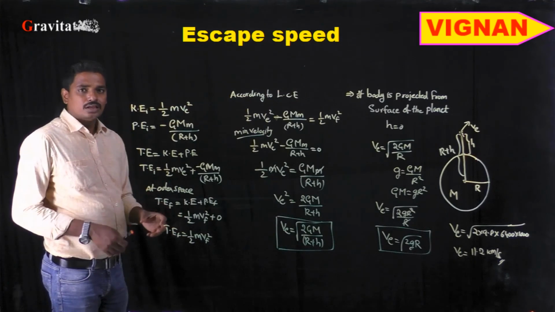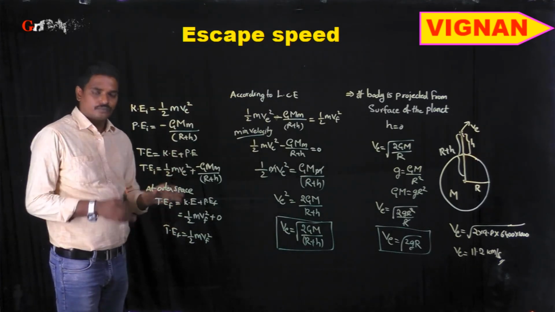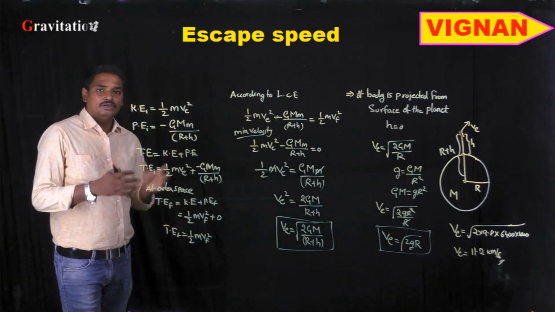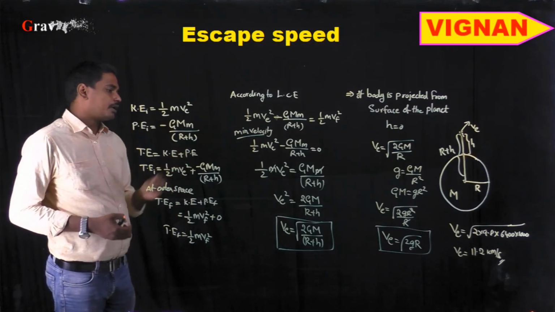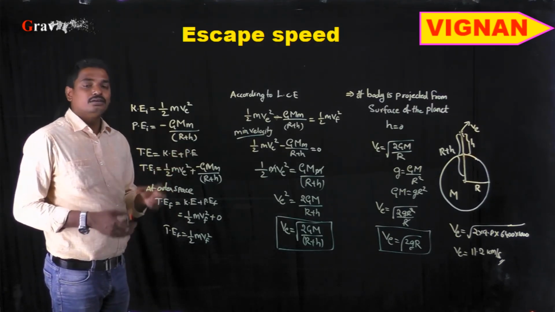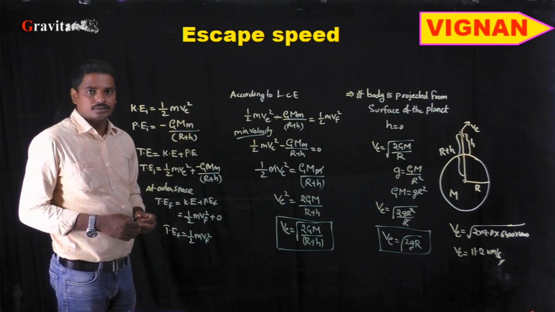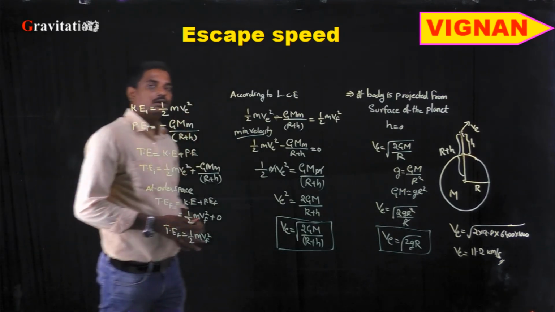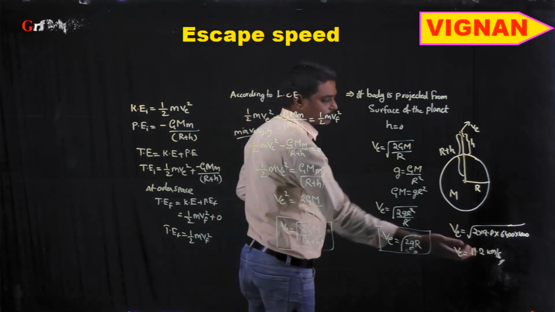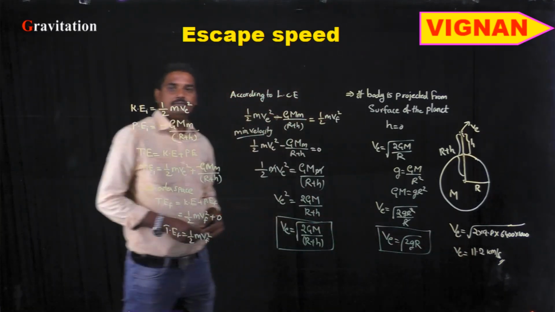That means if we throw an object from the surface of the planet with a velocity of 11.2 kilometers per second, then it will not return back. It escapes to outer space. The minimum velocity to be projected is 11.2 kilometers per second.